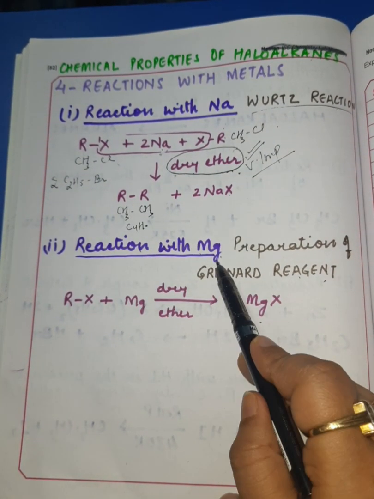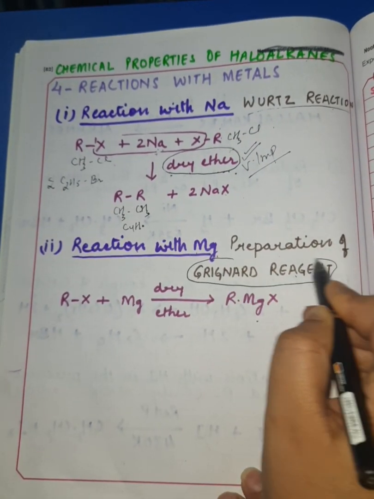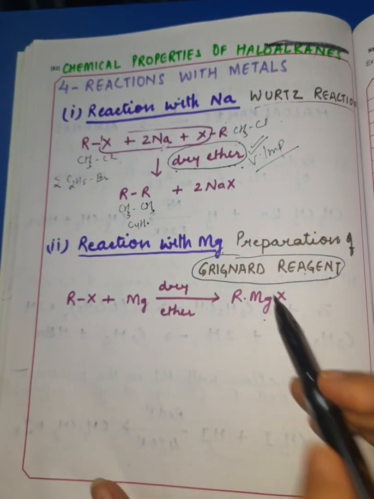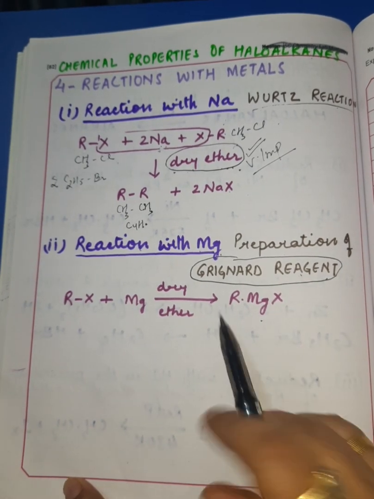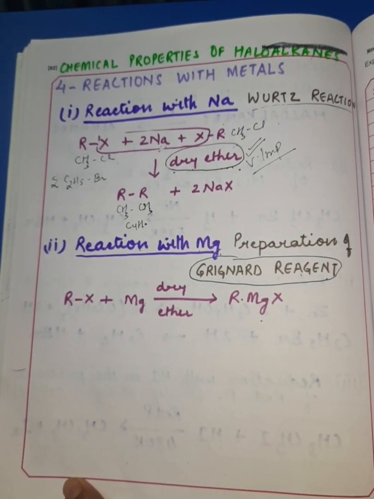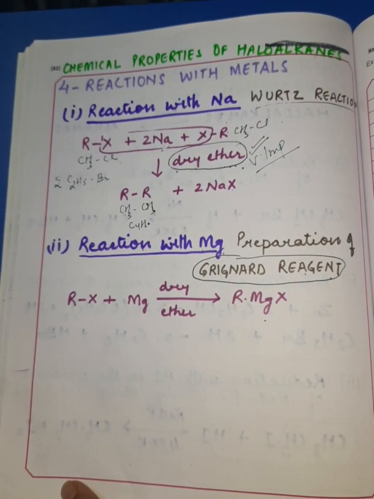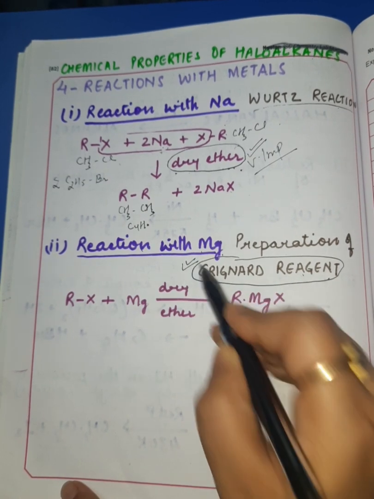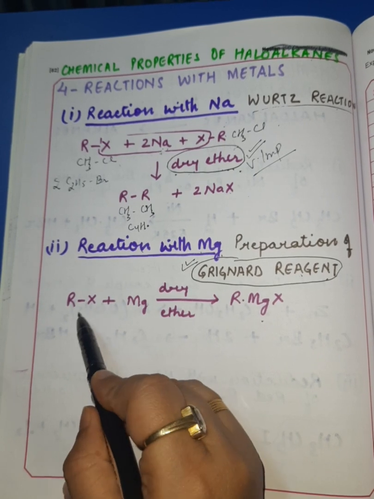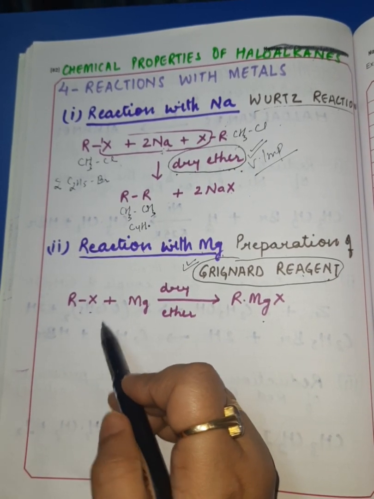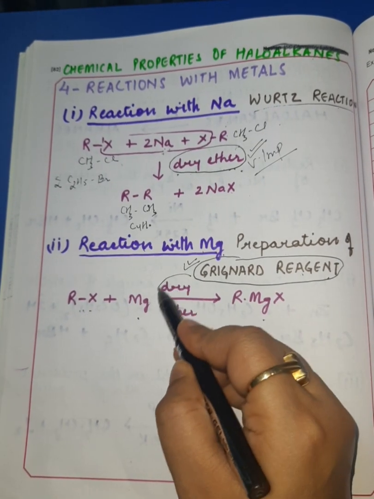Now next is reaction with magnesium, preparation of Grignard reagent. They are a wonderful class of compounds. Wonderful, simply wonderful. Why? Because Grignard reagents are those particular compounds which can be extensively used in converting one sort of organic compounds into other sorts of organic compounds. So they are actually a great boon in organic chemistry. In the preparation of Grignard reagent, whichever Grignard reagent you want to make, the related alkyl halide is made to react with magnesium in the presence of dry ether.